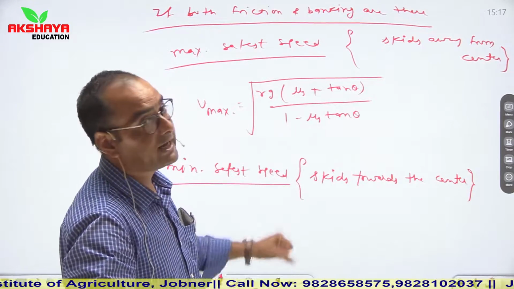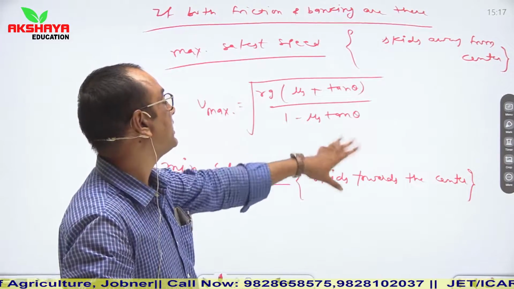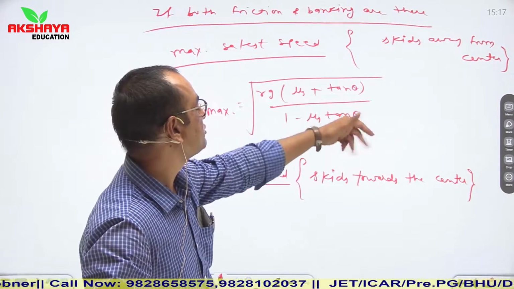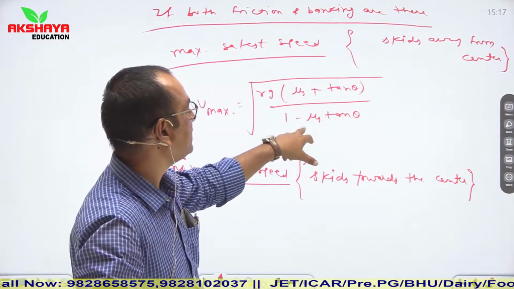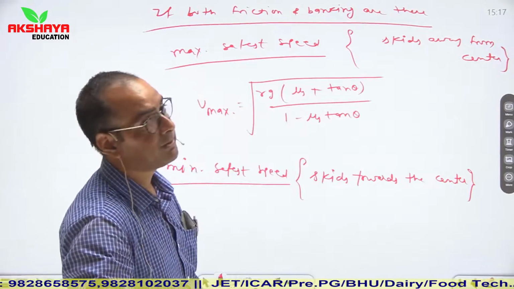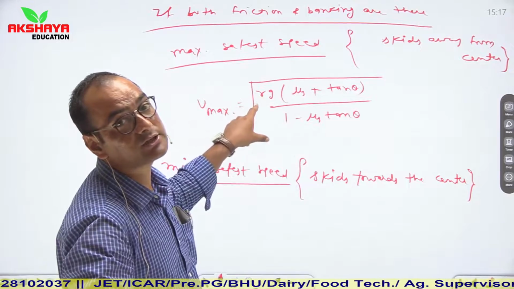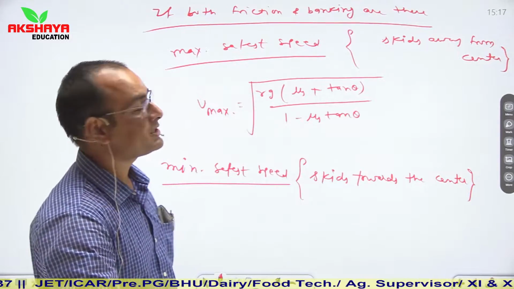And if we say that there is no banking, it means theta is equal to 0. So if we place theta is equal to 0, then tan 0 is 0, so it becomes 1 in the denominator, and in the numerator it becomes mu s Rg. So this is also the relation in case of presence of friction.